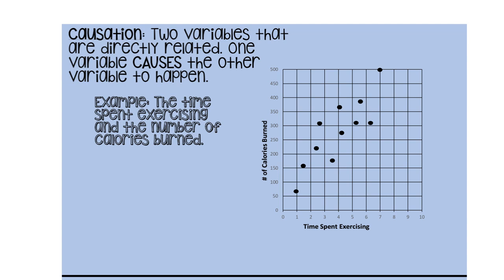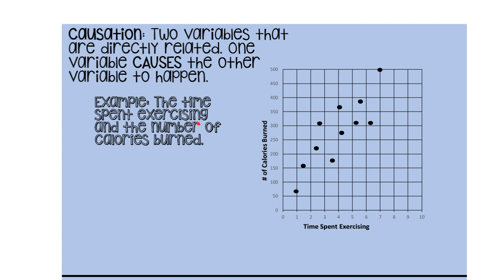So, causation is two variables that are directly related. One variable causes the other variable to happen. So if you think back to the word causation, think about English class. What does causation mean? Or what do you think it could possibly mean? If you were thinking cause and effect, you're probably right.